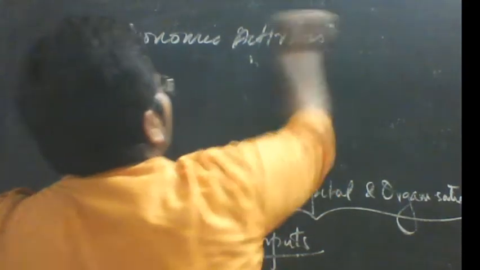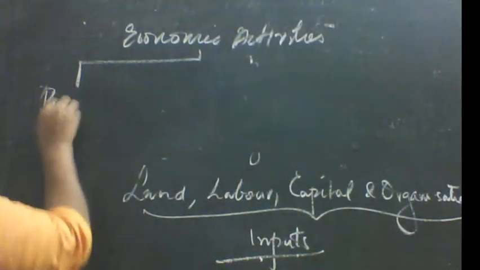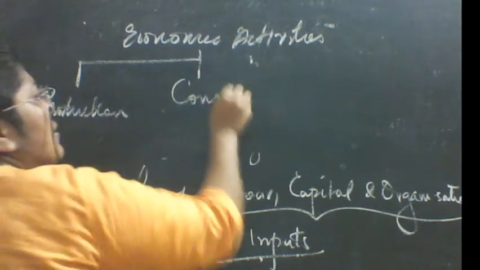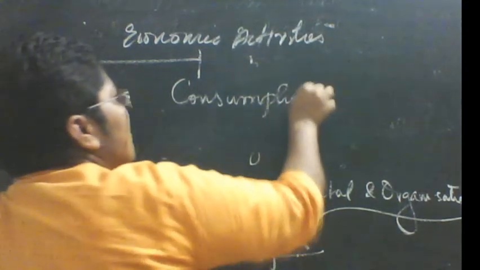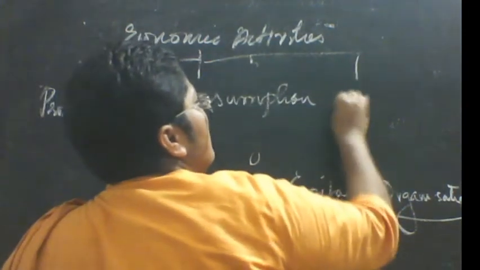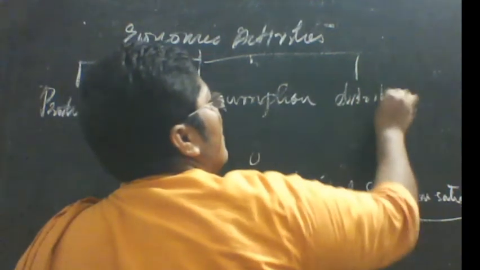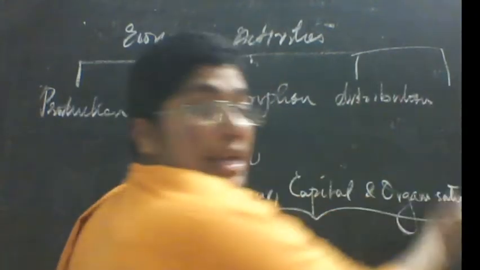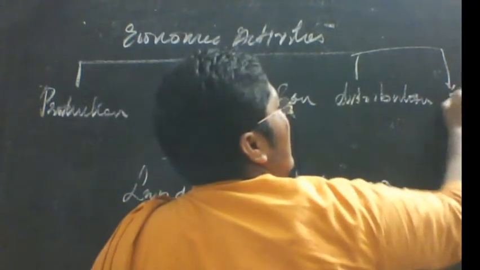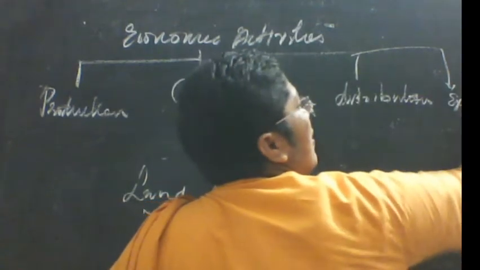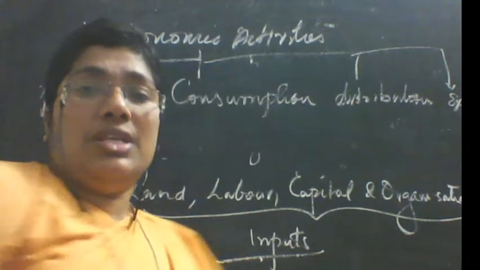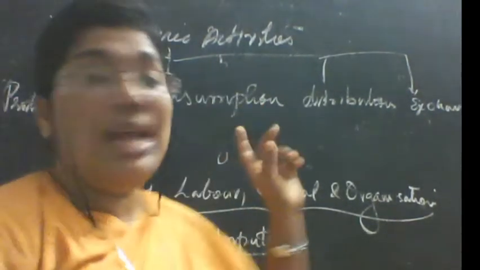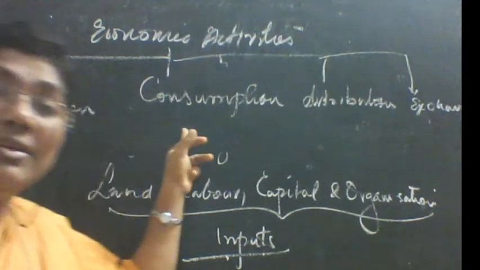That is production, consumption, distribution and exchange. So these are the 4 economic activities, and we have seen what is production and then consumption.